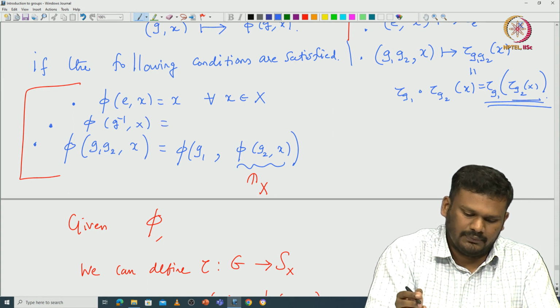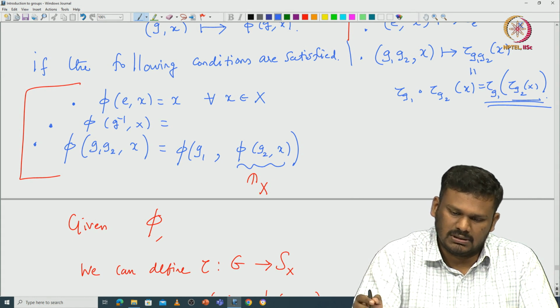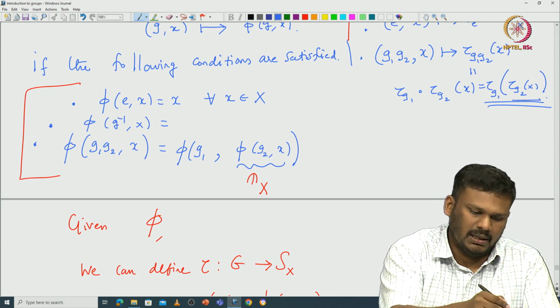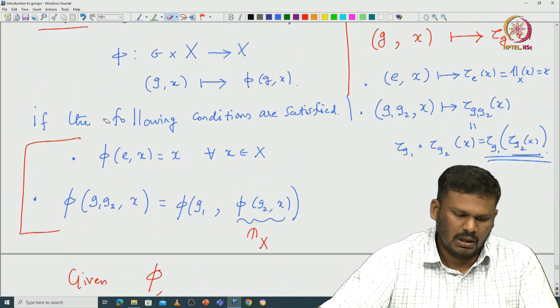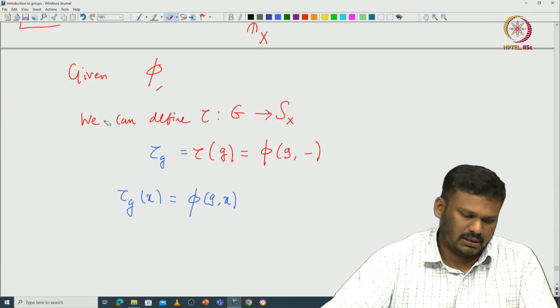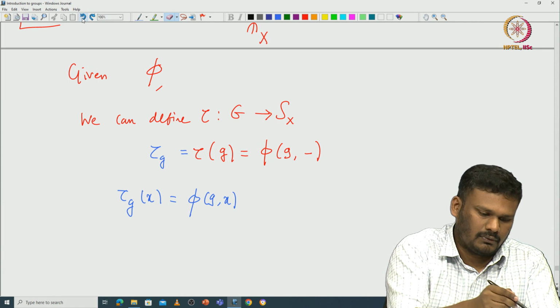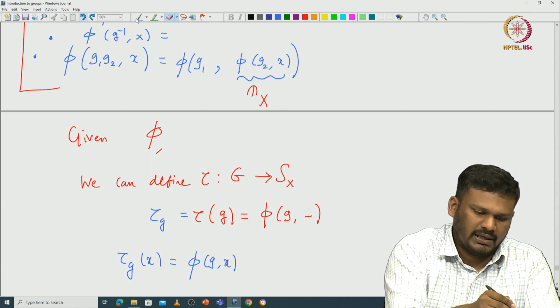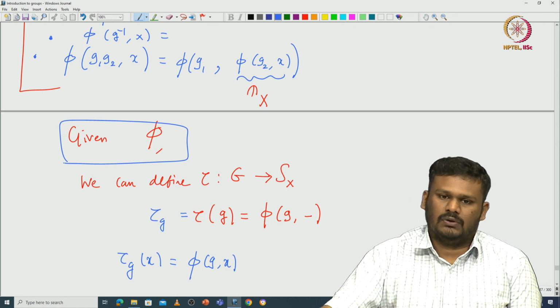So, that is tau g inverse, so tau g inverse of x. Maybe that is inbuilt already in this, so we do not need to worry about it. To verify these things, given pi, we can define this tau as follows.